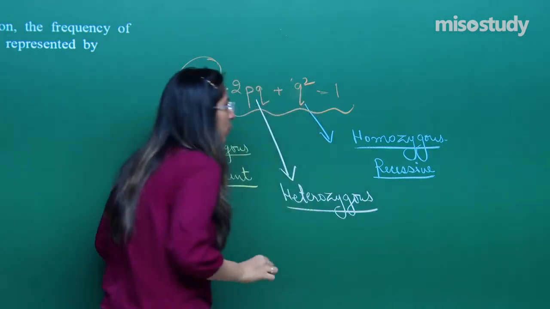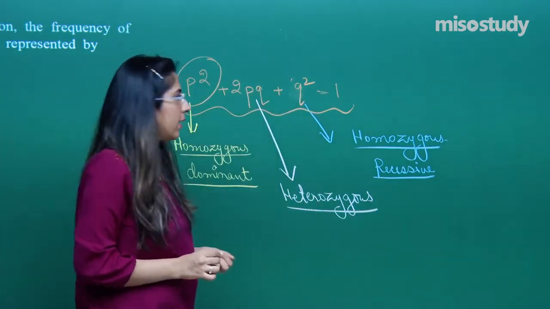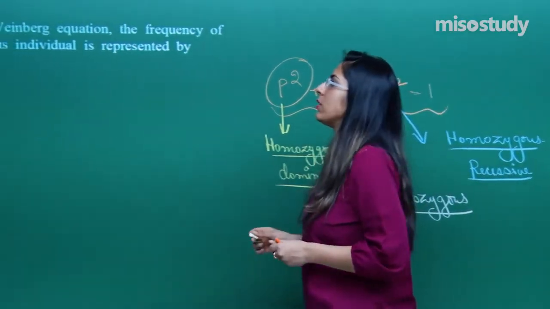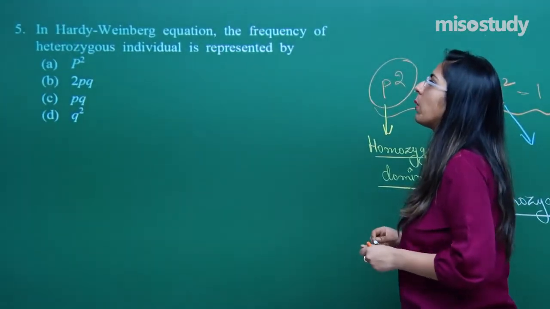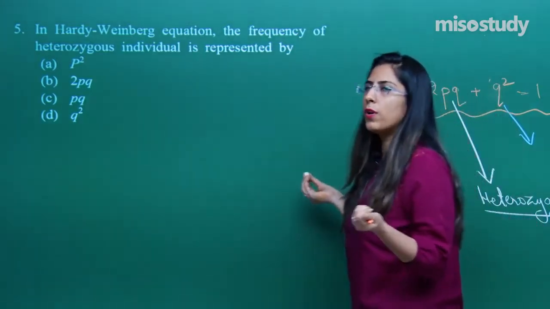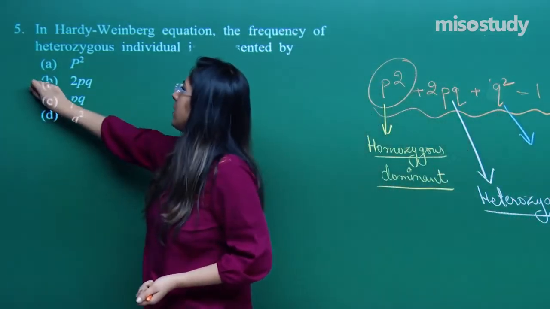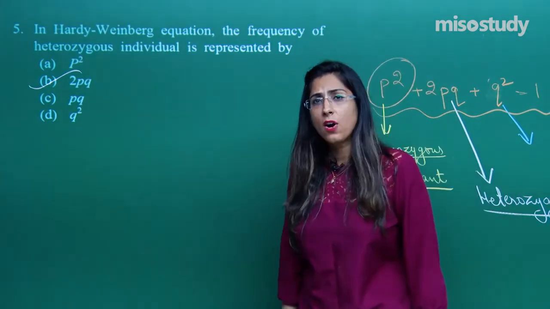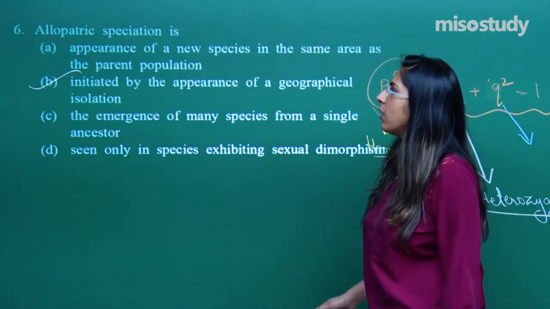This is the frequency of heterozygous individuals. Hope these things are understood. Let's come back to the question. In the Hardy-Weinberg equation, the frequency of a heterozygous individual is represented by option B, that is 2pq. So let's talk about the next question, question number 6.